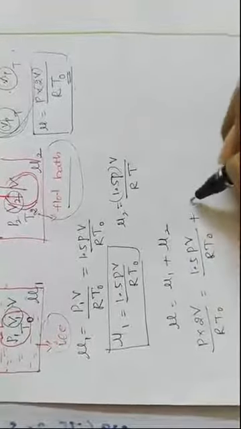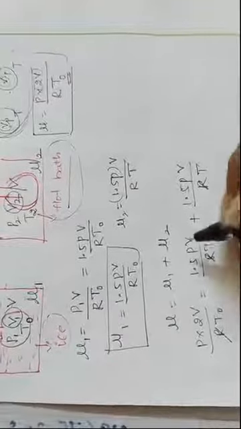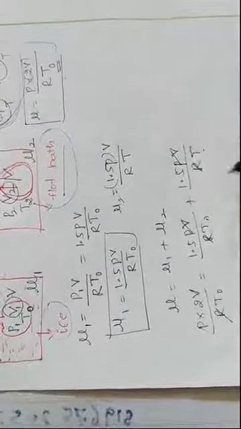Mu1 is 1.5 PV divided by R T naught. Mu2 is 1.5 PV divided by RT. So R gets cancelled, PV gets cancelled. Now if you solve for temperature T, you can substitute T naught as 273.15. So if you solve for T, you will get the T value as 819 Kelvin.